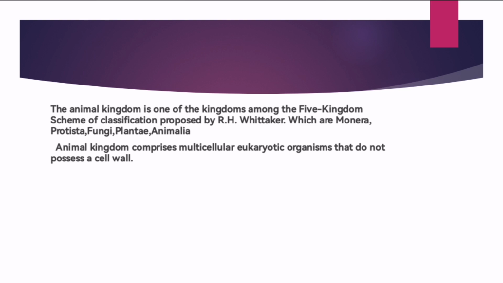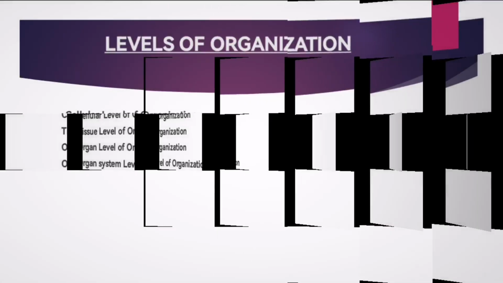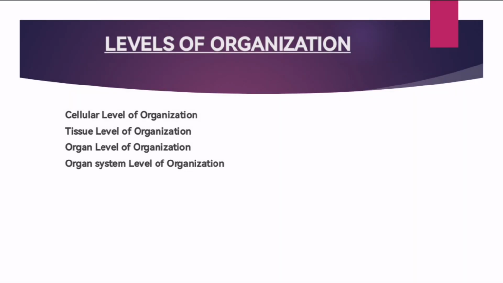Okay, let's get into the next part. First we need to know what levels of organization are. There are many bases of classification we are going to see in this chapter. One is called levels of organization or grade. There are different levels of organization, the first being the cellular level.